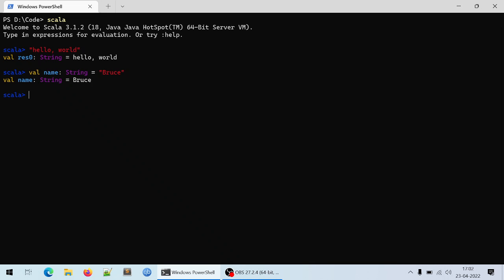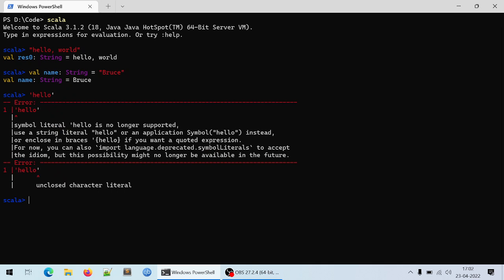How about single quote? Let's define a string hello in a single quote, for example, like this. And we get the error. The error is a little bit long, so let me help you with this error. Notice they have mentioned something called the character literal.